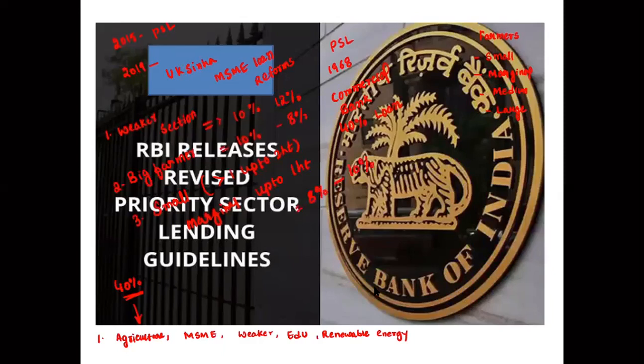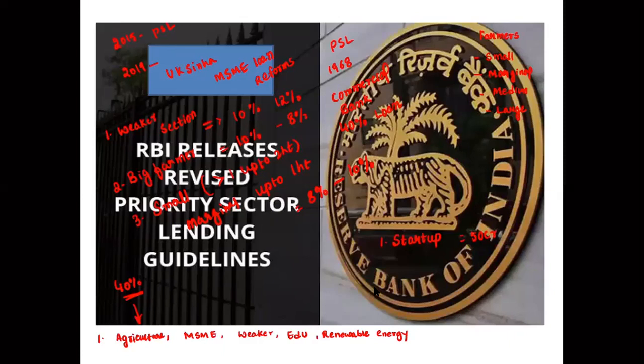That is there. And also, food processing industries, it has been reduced, but new sectors have been added. What are the new sectors? Simply, first is startups. All startups have been included in this PSL. Previously, only food processing startups and MSME startups were included, but now all the startups, they can give the loan up to 50 crores of rupees. All the startups were included in this one, up to a loan amount of 50 crores.